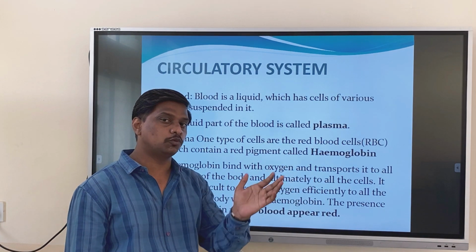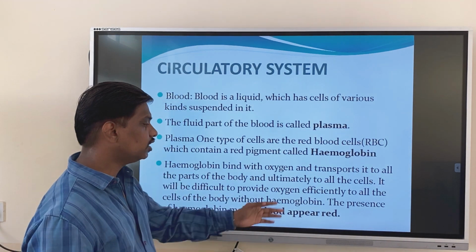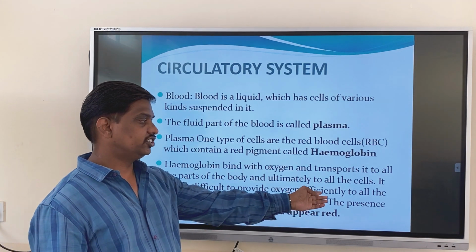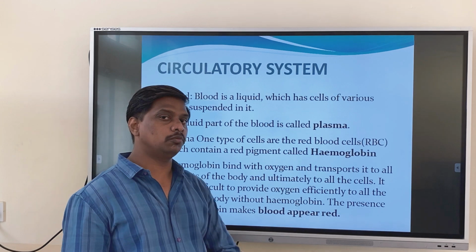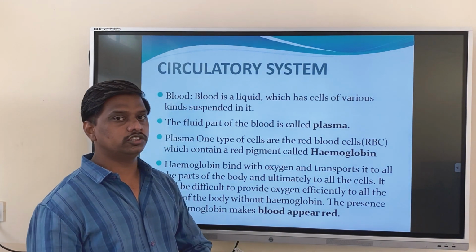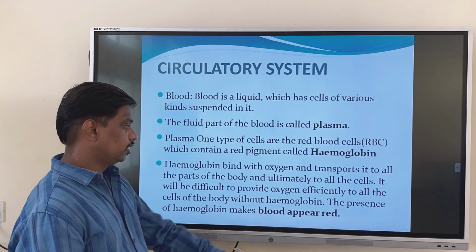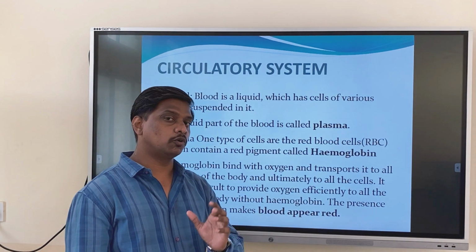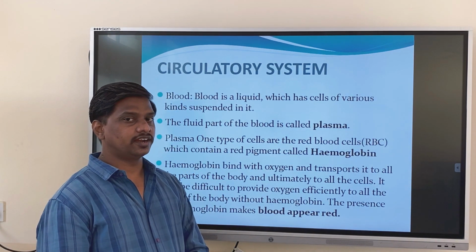It would be difficult to provide oxygen efficiently to all the cells of the body without hemoglobin. The presence of hemoglobin makes blood appear red.